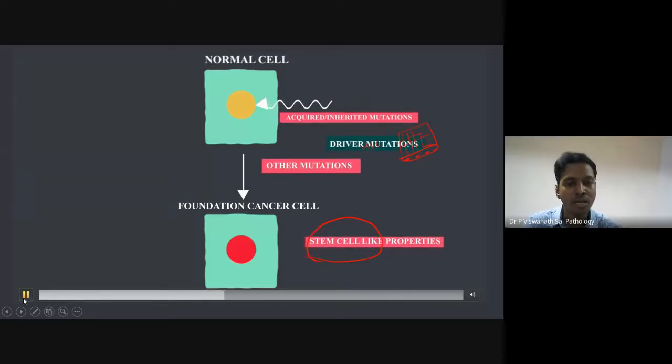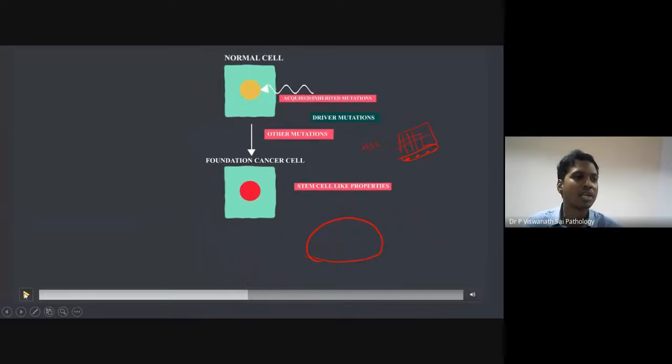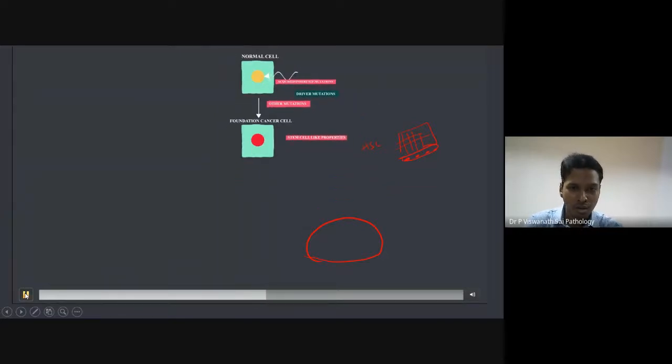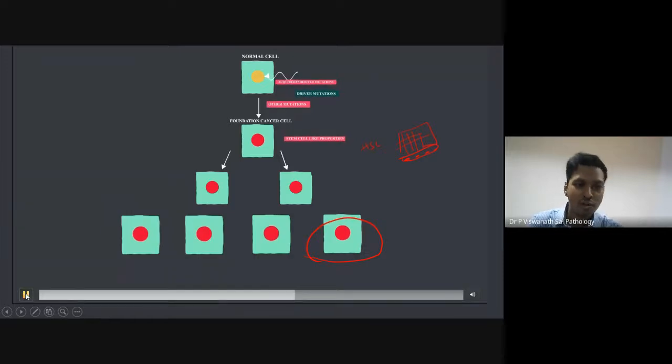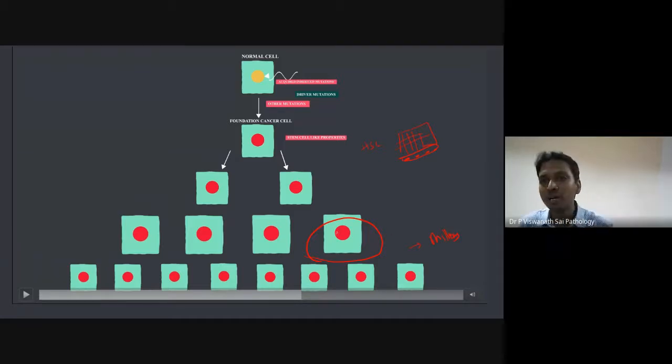So what will happen as a result? One cell will become, how many times? Like normally, how do cells divide? One cell becomes two. So now one cell has become two cells. What will happen to these two cells? They'll become four cells. What will happen to these four cells? They'll become eight cells. So all these cells will divide multiple times. They'll become millions of cells. They start with a single cell and now they're becoming millions of cells.